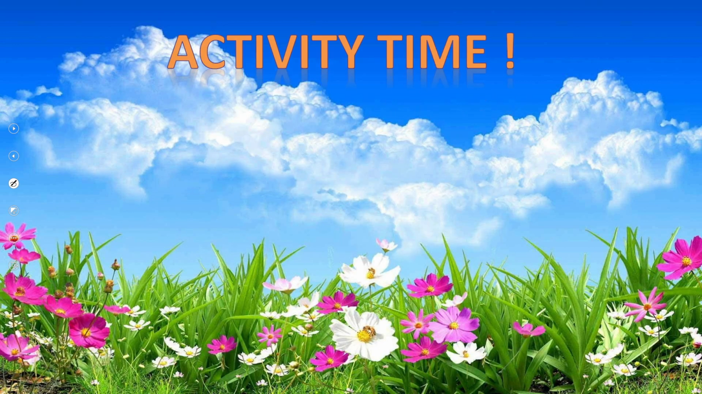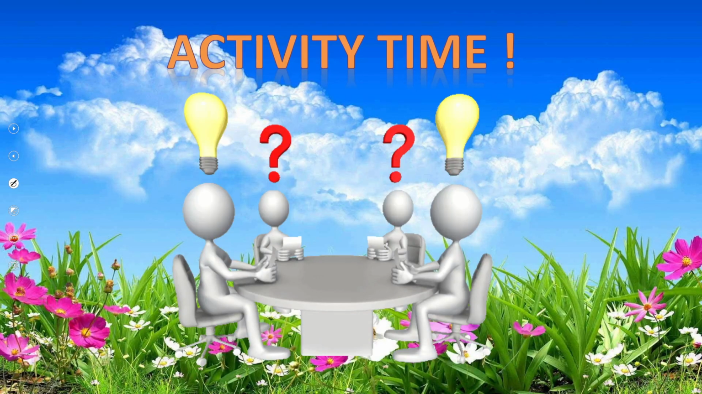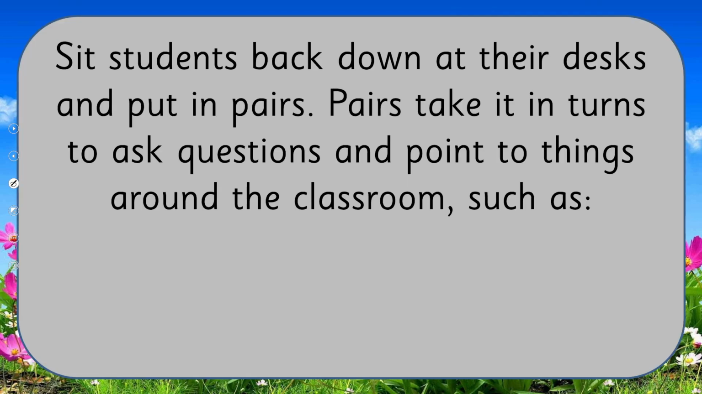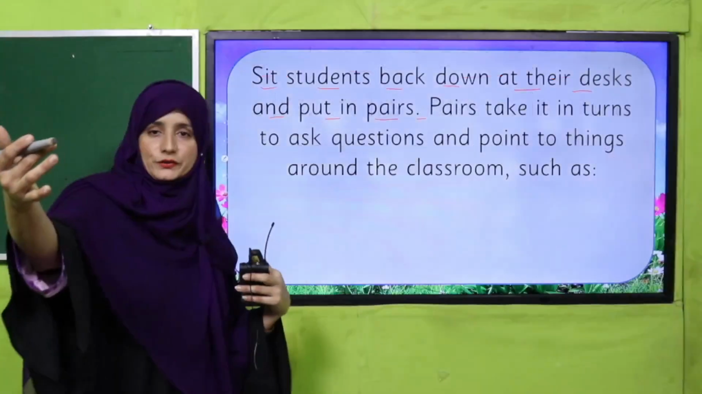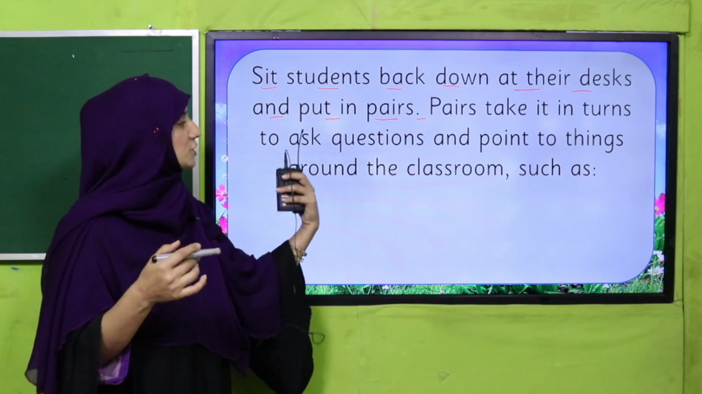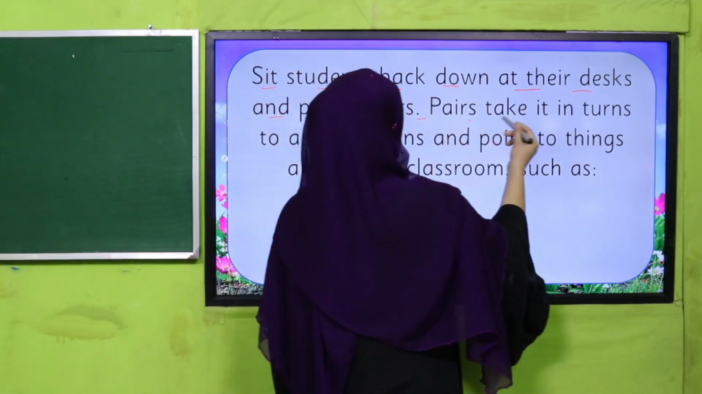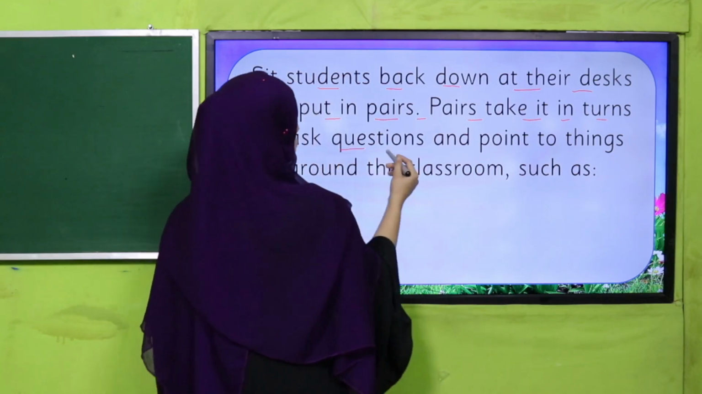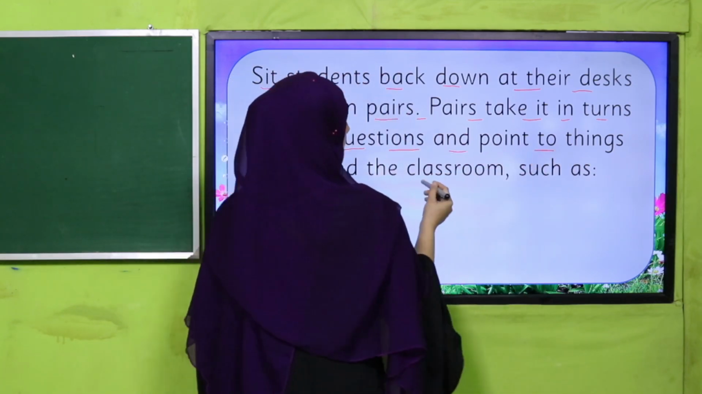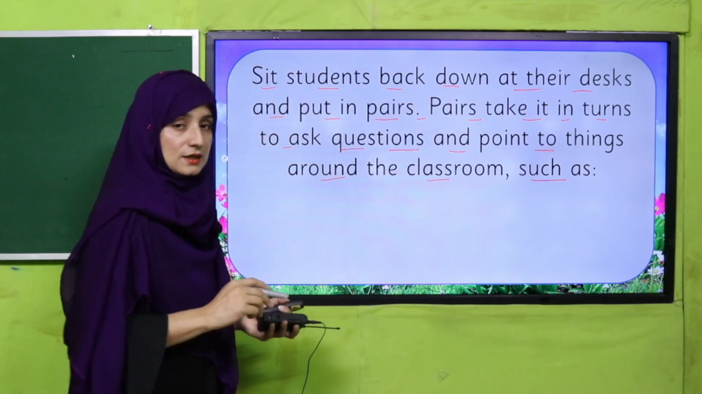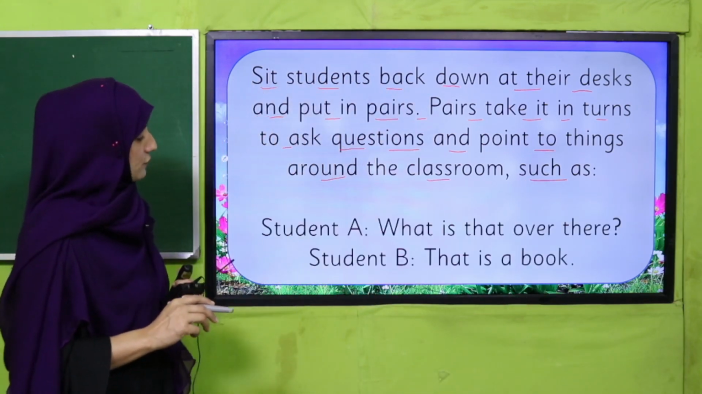Good. Now we are moving toward an activity, a simple and interesting activity for you. So be ready. Yes, my dear teachers, what you have to do now is sit students back down at their desks and put them in pairs. Pairs take it in turns to ask questions and point to things around the classroom. I am giving you an example of what you have to do.